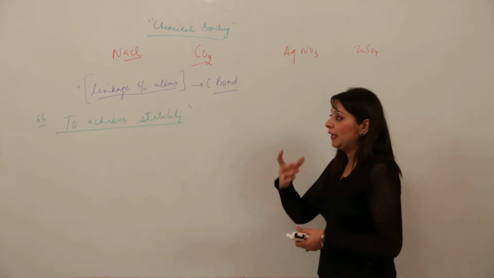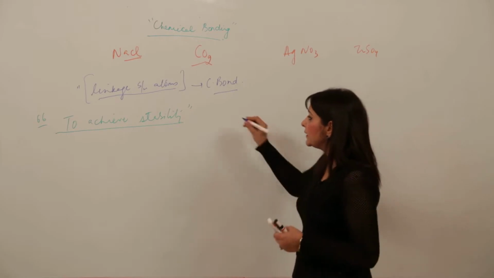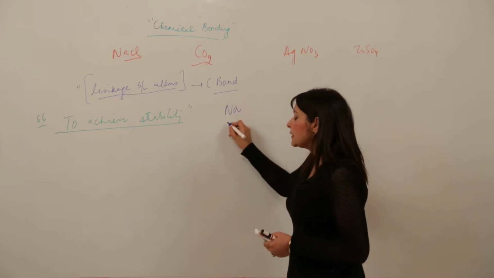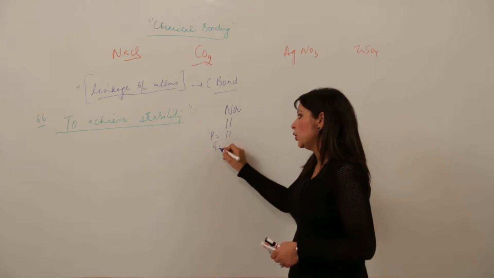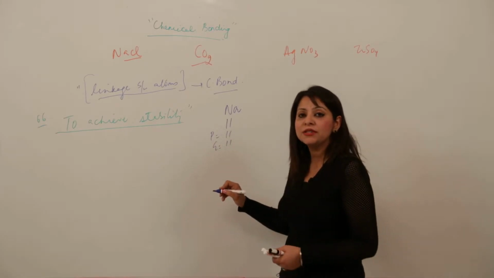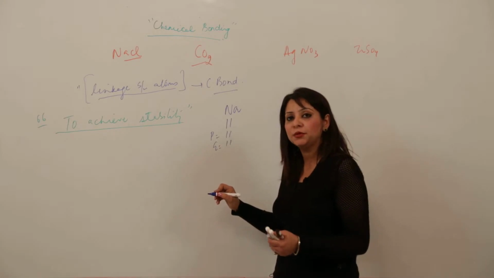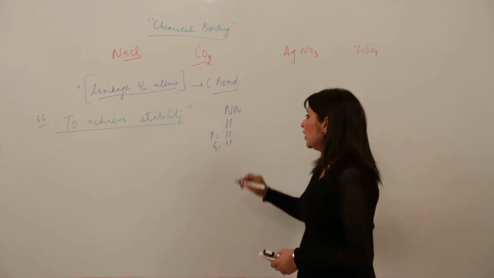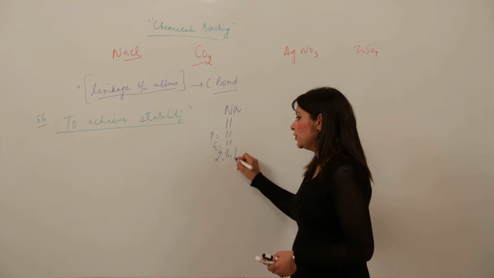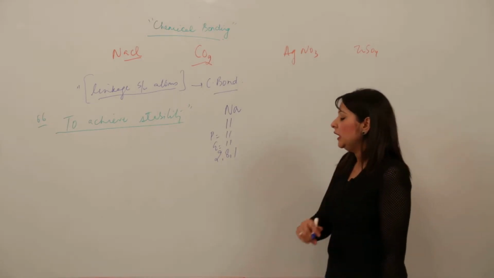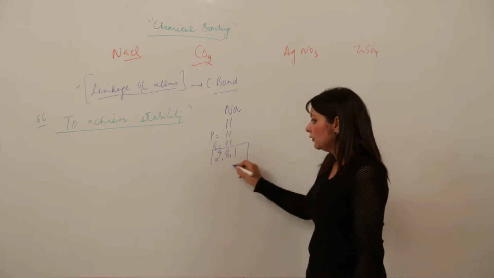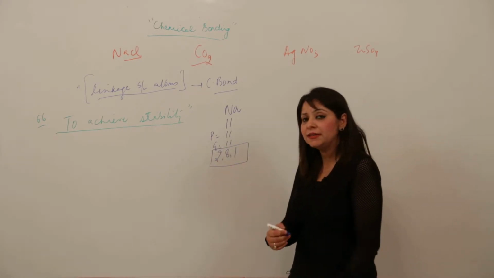Now why are they not stable, or after combining how do they become stable? I am just explaining with an example. See, sodium has atomic number 11, you all know now, and protons 11, electrons 11. We did this in the previous topic when I was telling you about atomic number, mass number, proton, neutron. So you know how to write the configuration as well, right? So obeying the octet rule, you answer me, is it stable? How will you see the stability?